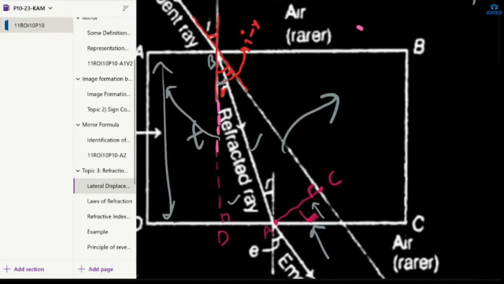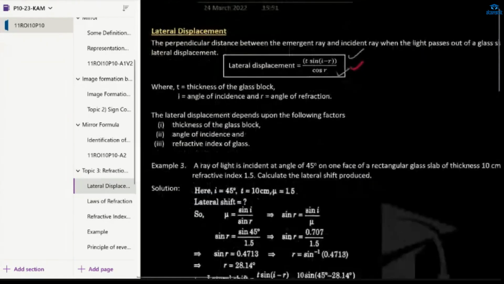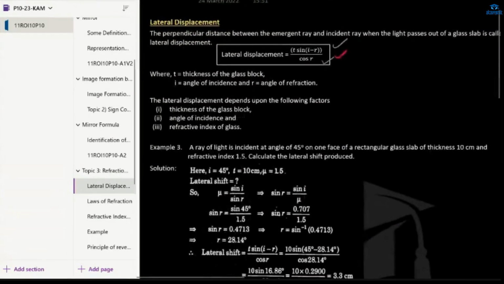This side is the base and this is the hypotenuse, so for cos it is T upon AB. From both we get the value of AB and equate them, one time with cos and one time with sine.